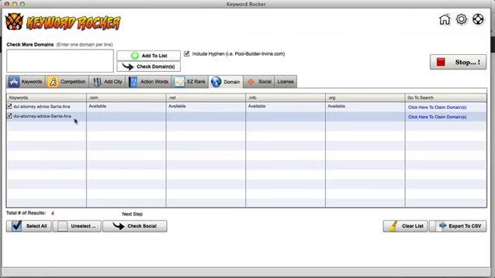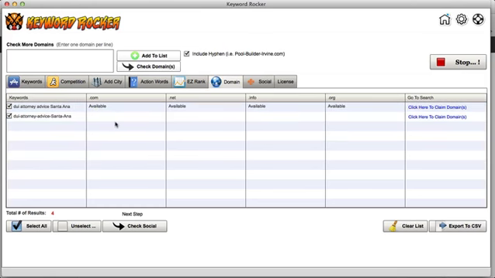I forgot to mention, we could also add the hyphen too. So we can add a hyphen in there if it's not available and you're like, oh, well, I still want it, but I want to add the hyphen. Now, obviously for branding, we would never use hyphens, but again, if it's an affiliate product, or if it's just for lead gen or something like that, then we don't really care. And you can do that.